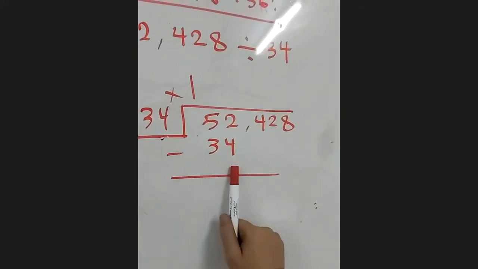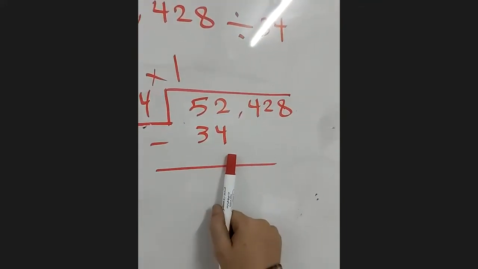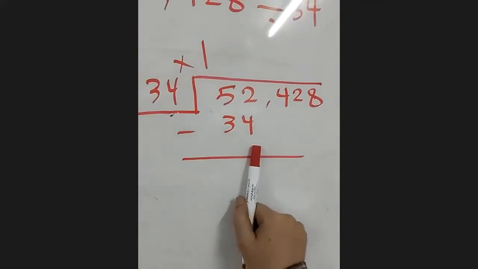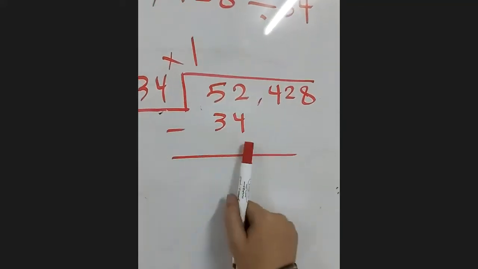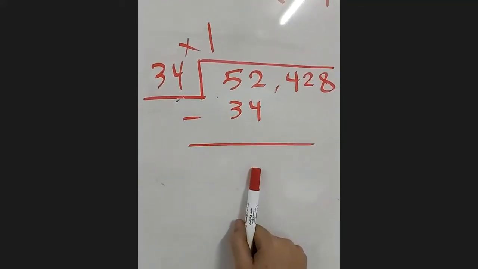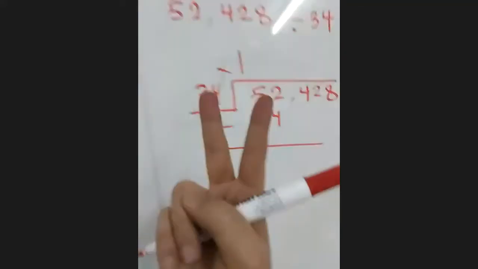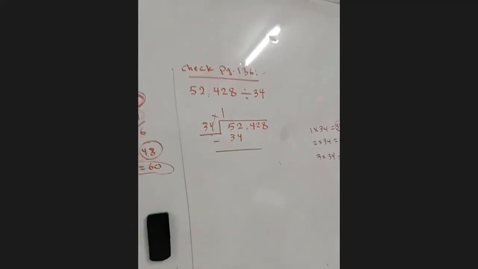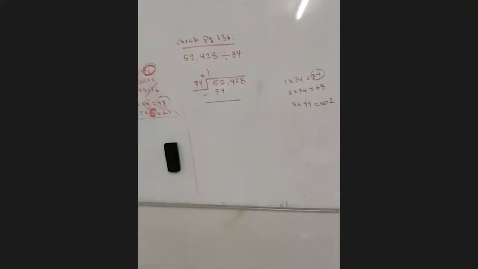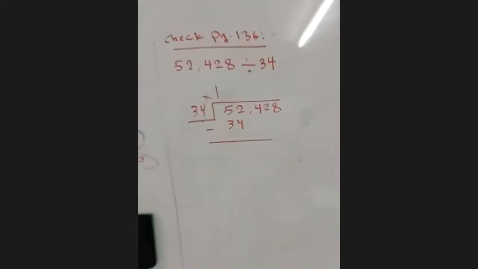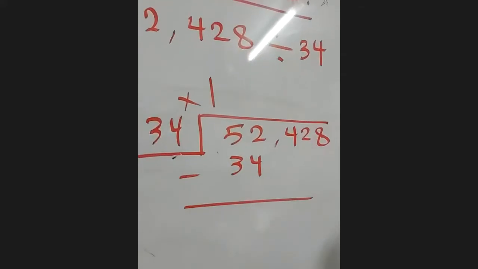2 minus 4, Abdul Rahman. 2 minus 4, right? Yes. How? You have 2 riyals, give me 4. See, I can't make it. I punked you. So 2 minus 4, we cannot.